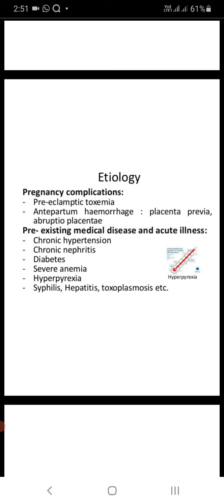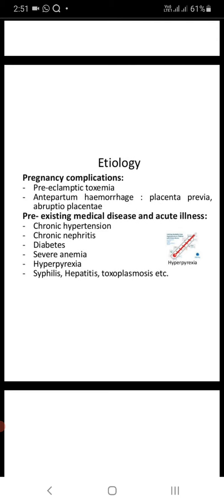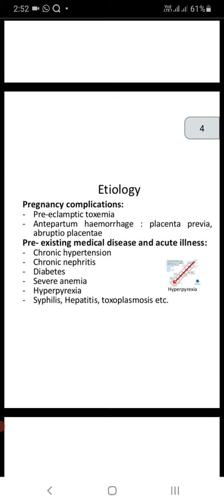Preeclamptic toxemia. Have you studied this topic? Preeclampsia means the BP is above 140/110, that is, the BP is high. That is called preeclampsia. Preeclamptic toxemia means that due to infection, toxemic gas occurs. And antepartum hemorrhage includes placenta previa and abruptio placenta. Placenta previa and abruptio placenta I explained one day before